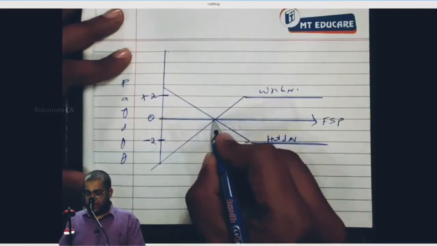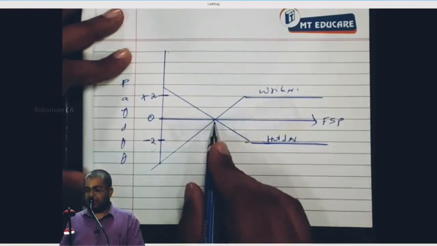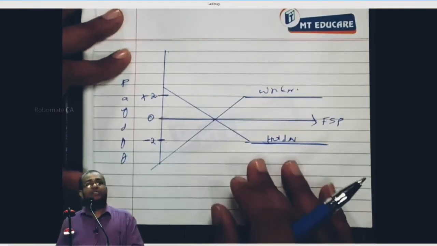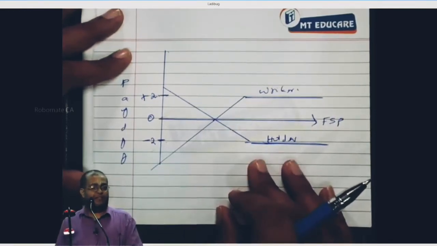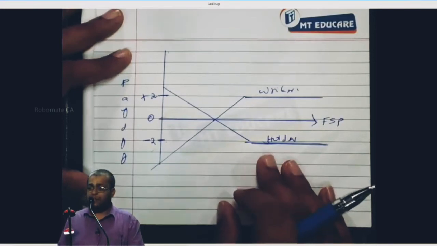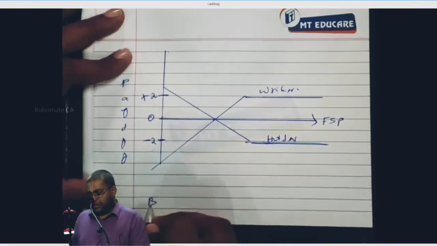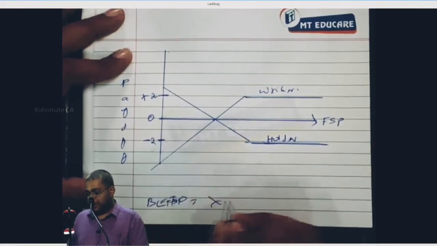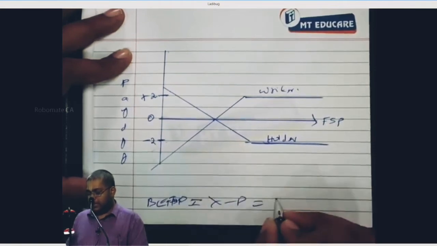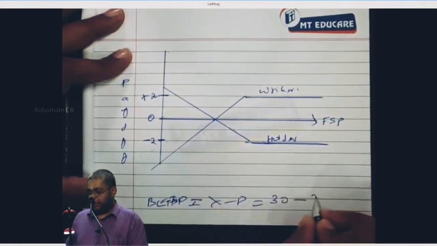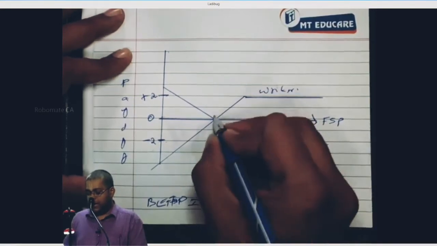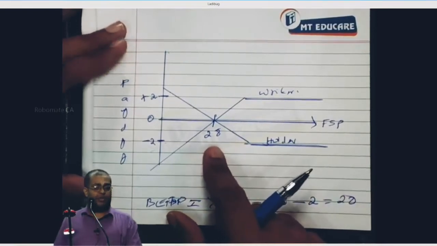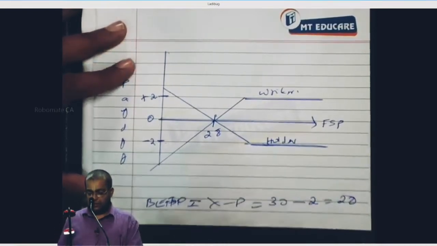No. See. This intersection point on the x-axis is called what? Break-even FSP. Now, stop writing and tell me what is break-even FSP for call option? Strike price plus premium. For put option, the break-even FSP is equal to strike price minus premium. What is the strike price in this case? 30. What is the premium? 2. 30 minus 2 is equal to what? 28. At 28, the writer and holder both will be having what? 0 payoff. This we call as break-even FSP.